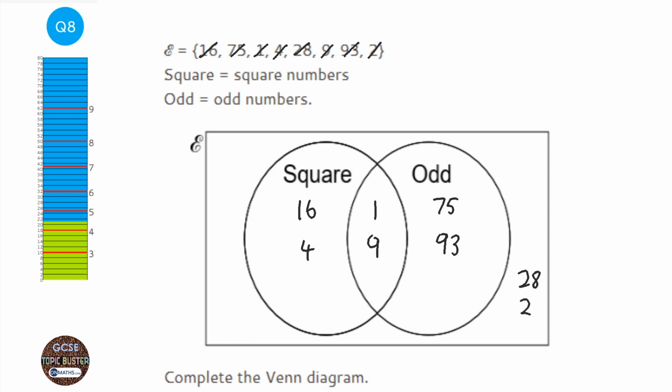And I like to just add them up, find out how many numbers we've got in our Venn diagram, so 1, 2, 3, 4, 5, 6, 7, 8, and find out how many numbers we should have, 1, 2, 3, 4, 5, 6, 7, 8, so we haven't missed any, because it's quite easy with this type of question to miss a number out.